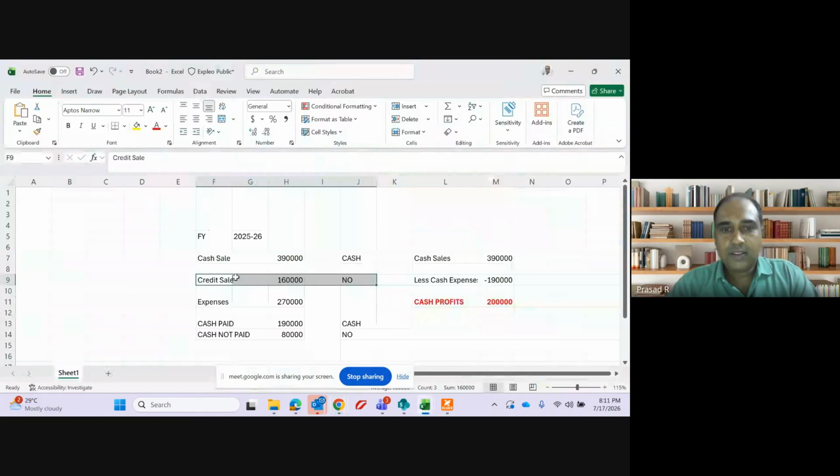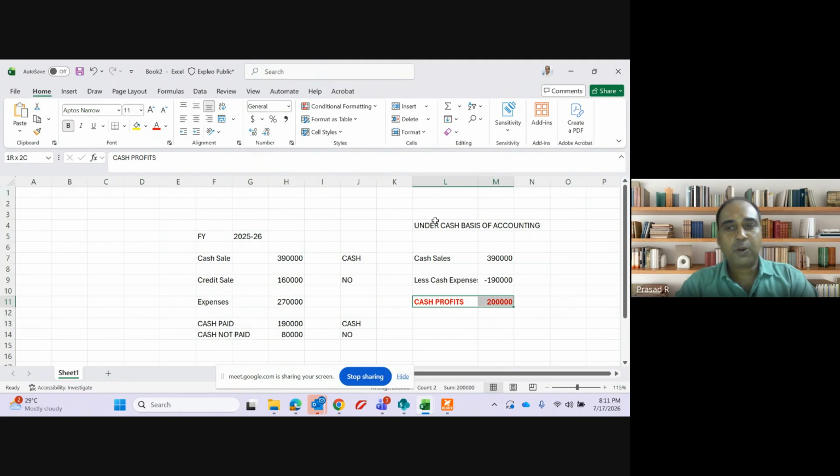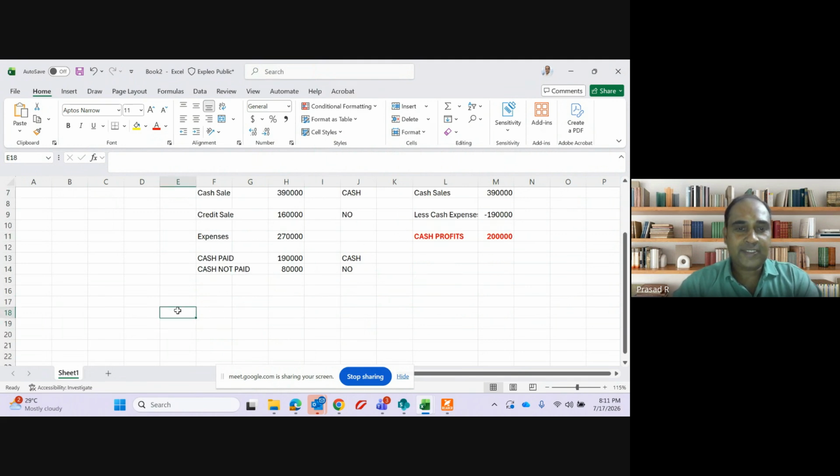So when I follow the cash basis of accounting, my profit will be whatever I received. Cash sales I have received, expenses I have paid. My cash profit is 2 lakh rupees. Now, if I follow the same question under accrual basis.